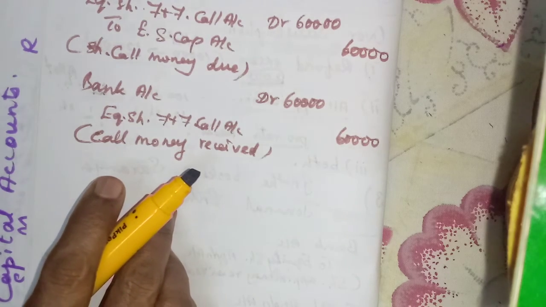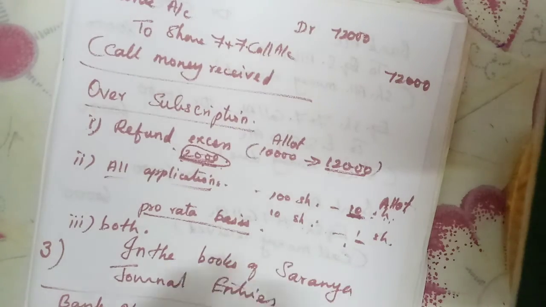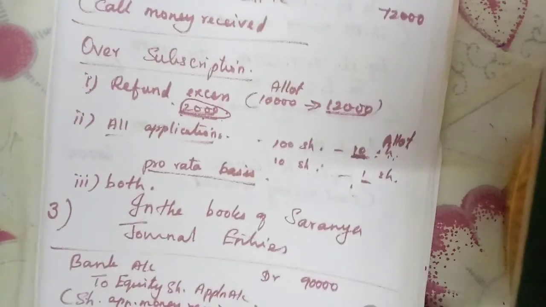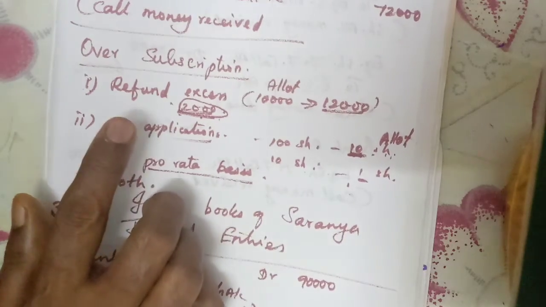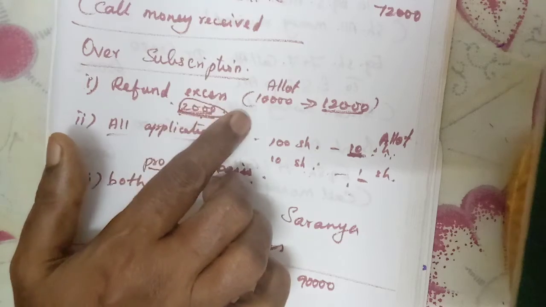Students, we have seen the illustration and exercises. In this oversubscription case, we have seen how to refund the excess application money.